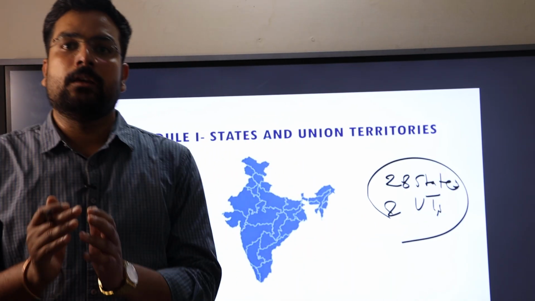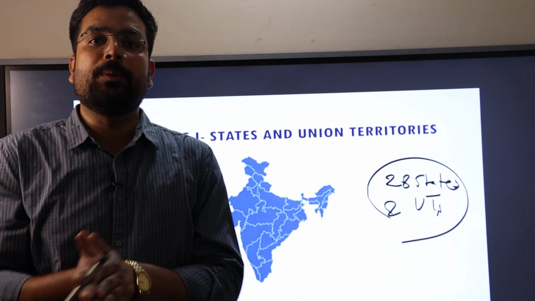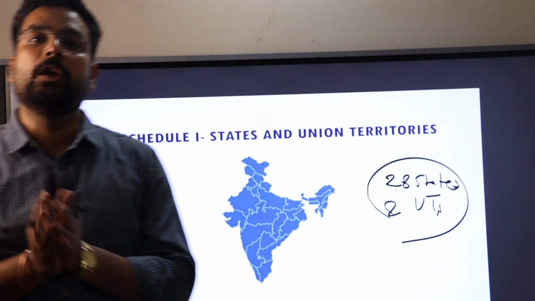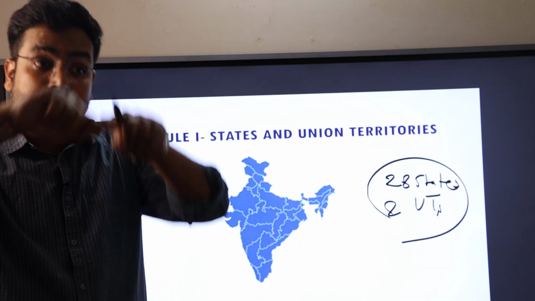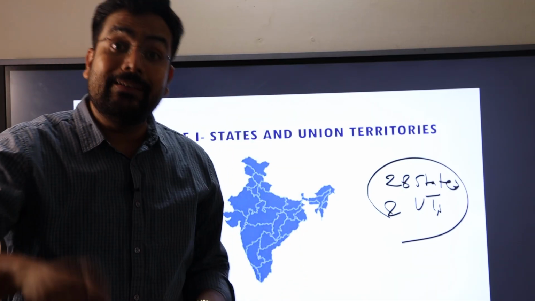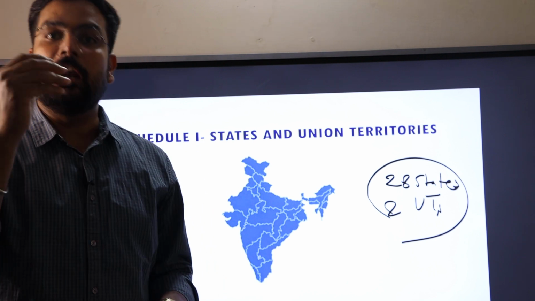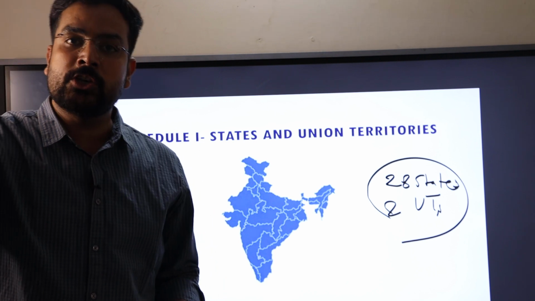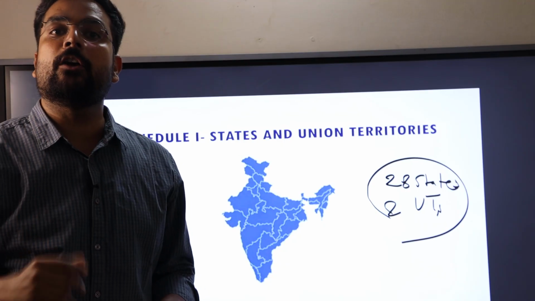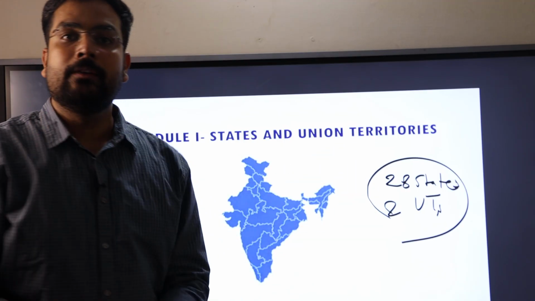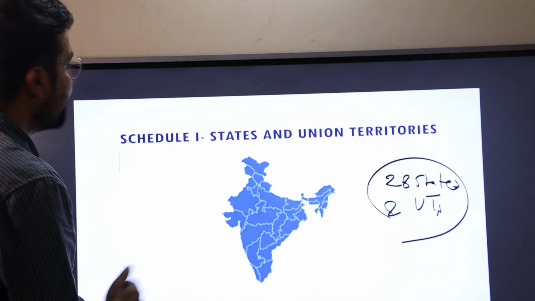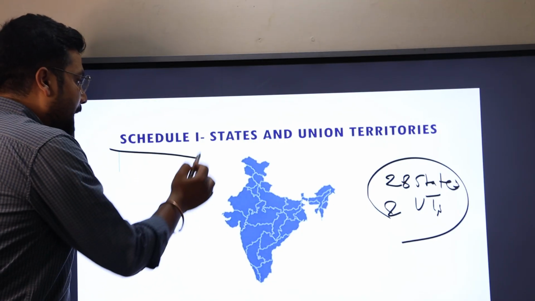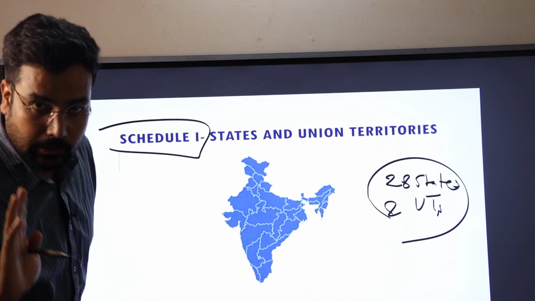Jurisdiction means when the Rajasthan government or the UP government or the Bihar government is going to frame any law, then this law would be implemented within the territory that falls under the jurisdiction of the same state. It means it talks about the jurisdiction as well as the geographical territory of a particular state and the UTs, which has been decided by Parliament and mentioned in schedule 1 of the Indian Constitution.